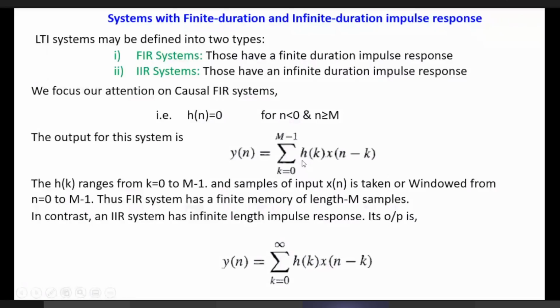So we define the output equations for both FIR and IIR systems. In case of FIR, we get the impulse response from k equal to 0 to M minus 1, and for IIR system, from k equal to 0 to infinity, because it is IIR.